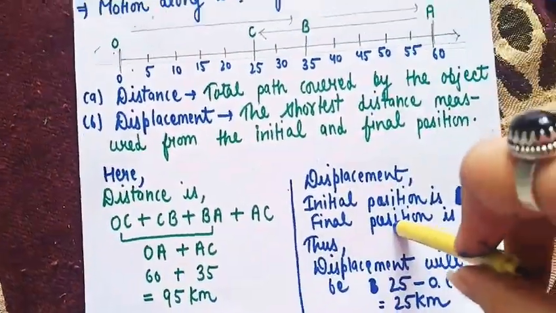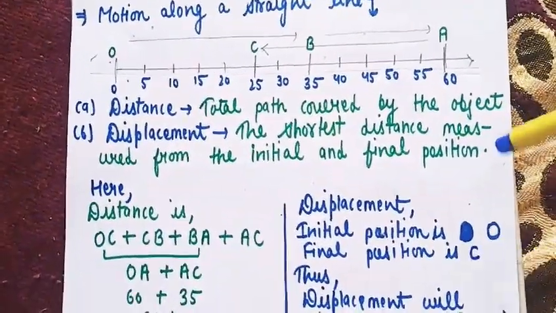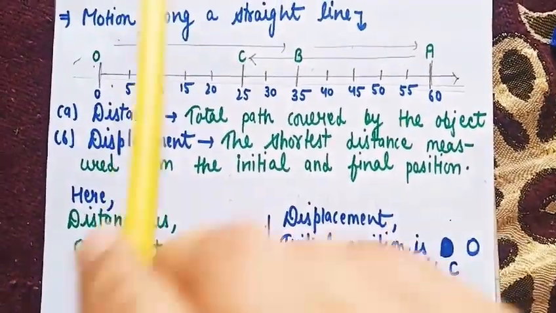But what if I ask what the displacement is in this situation?